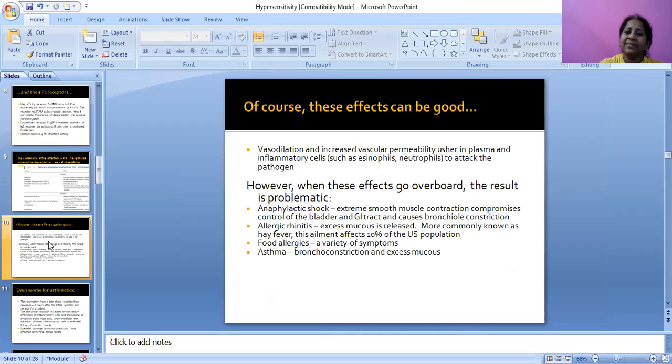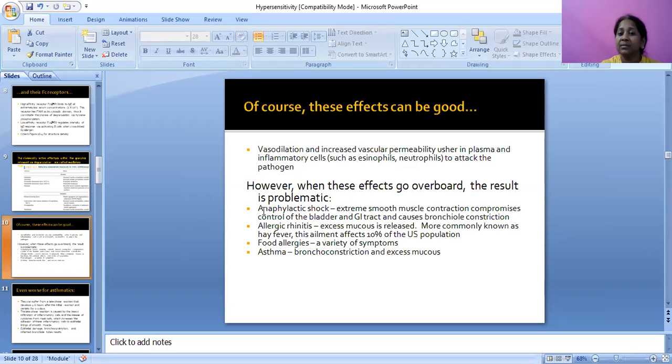Of course, these effects can be good. Vasodilation and increased vascular permeability allow plasma and inflammatory cells such as eosinophils and neutrophils to attack the pathogen. However, when these effects go overboard, the result is problematic.